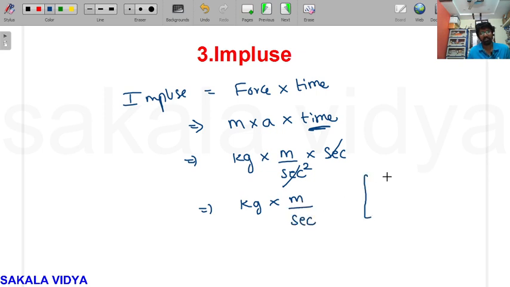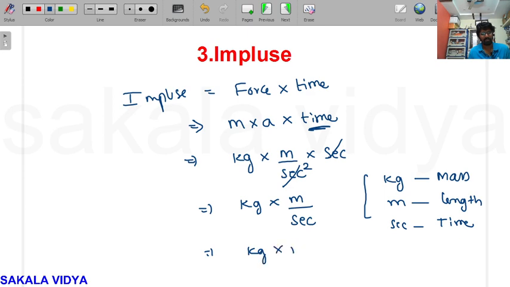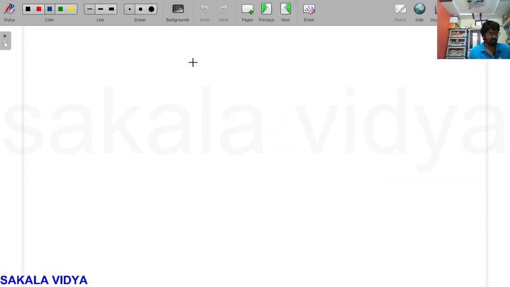Here kg is a unit for mass, meter is a unit for length, second is a unit for time, right? So let us see what happens. Kg into meter into second inverse, which means time inverse. So kg into meter into T to the power of minus 1.